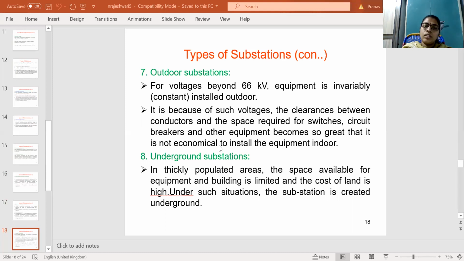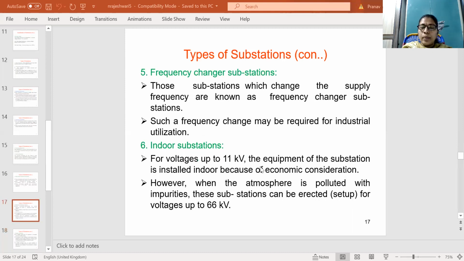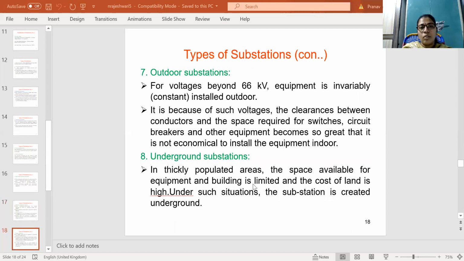So indoor substations are used up to 11 kV only, where some equipment of the substation is installed indoors, but above 66 kV it will not be used for indoor substations. So we take the outdoor substations for voltages beyond 66 kV.